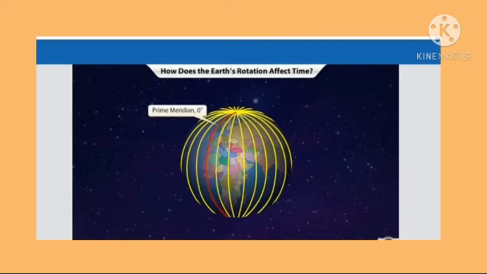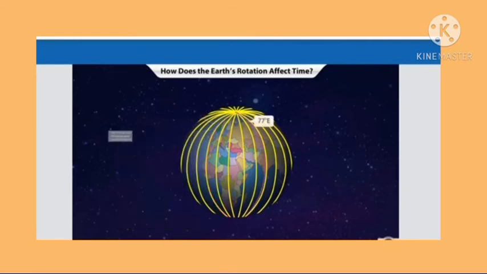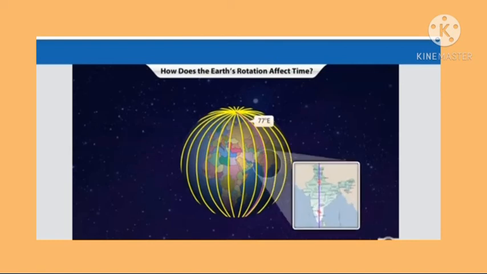The prime meridian is the 0-degree longitude that runs through Greenwich, England. Therefore, the time on this line is also referred to as the Greenwich Mean Time. The prime meridian is used as the reference point by all countries for determining time. All places that fall on the same meridian of longitude have the same time. So, Delhi and Bangalore, both of which fall on 77-degree east longitude, will have the same local time.